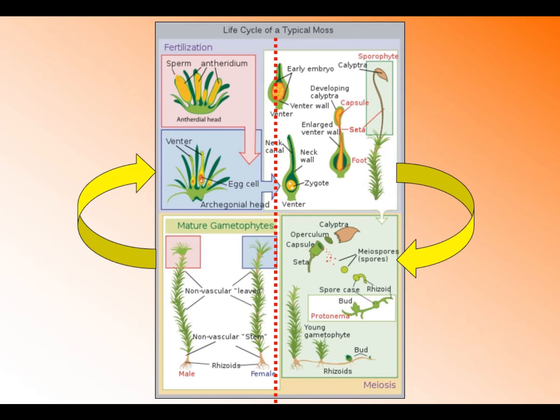And on the left side of the diagram, you can see the gametophyte generation, which consists of the red structure or male structure and the blue structure or female gametophyte. Please take note that the gametophyte generation in bryophytes is more dominant than the sporophyte generation.